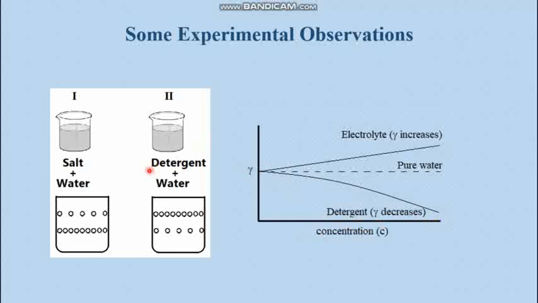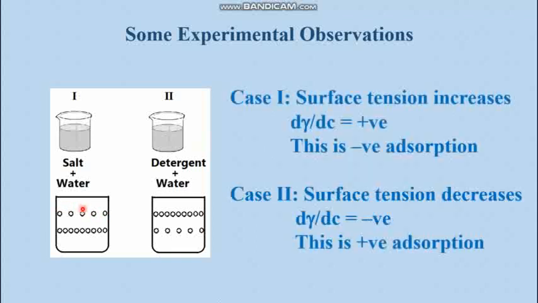The explanation is well made by the Gibbs adsorption equation, which we shall deduce today, where these two things are well explained. The concentration of adsorbate molecules is higher in the case of detergent, which is positive adsorption, and lower in the case of salt molecules, which is negative adsorption.